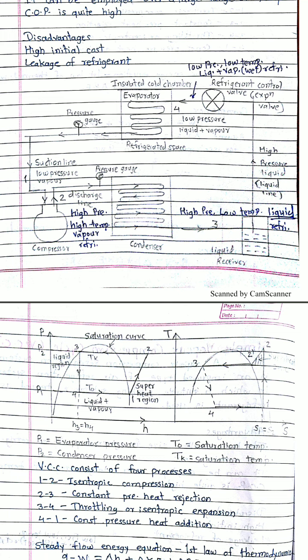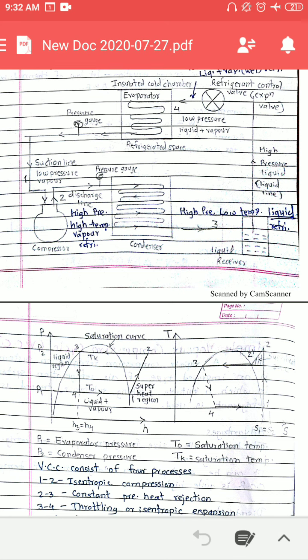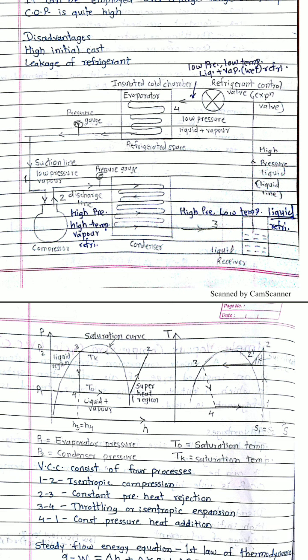Then this high pressure, low temperature liquid refrigerant passes to the expansion valve, also called the refrigerant control valve. When it passes through the expansion valve, the pressure and temperature are both drastically reduced. The high pressure becomes low pressure, and the low temperature becomes very low temperature.